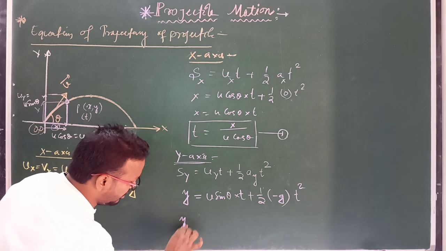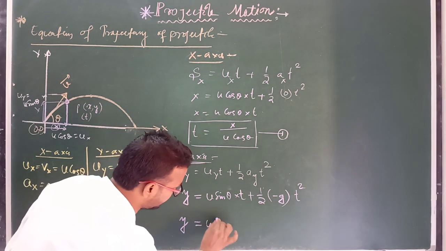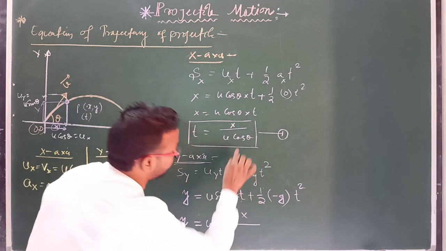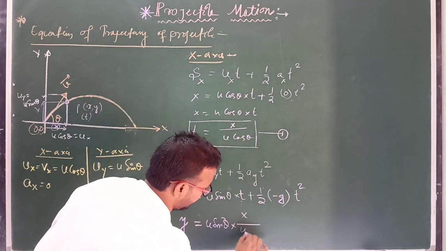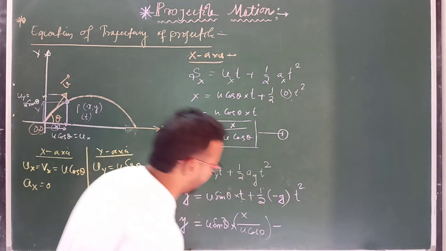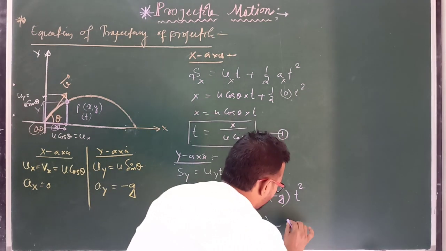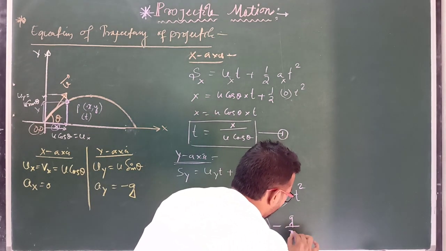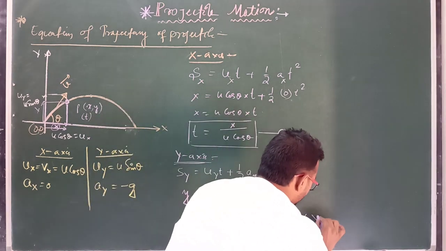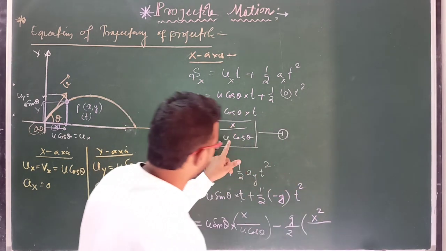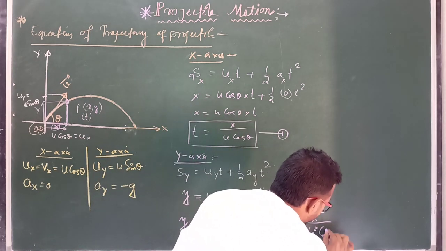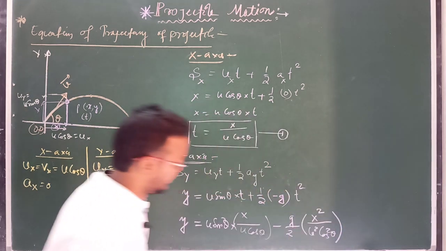So you can write here y equals u sin theta into time t, where t is x divided by u cos theta, minus 1 by 2 g t square, meaning minus g by 2 into t square, where t is x by u cos theta. So you can write directly x square divided by u square cos square theta. This is a relation.